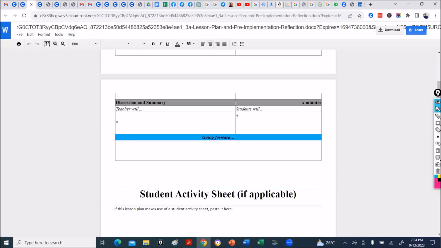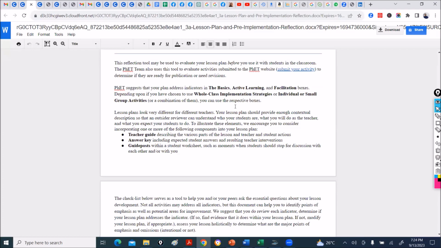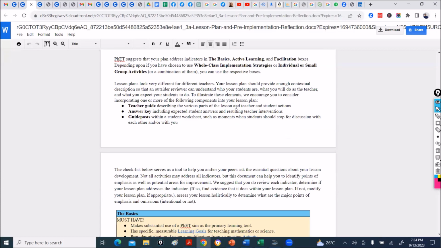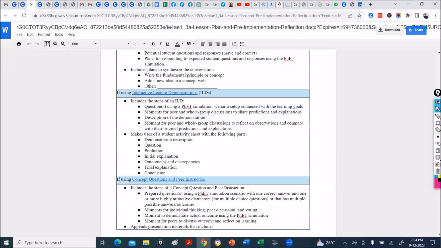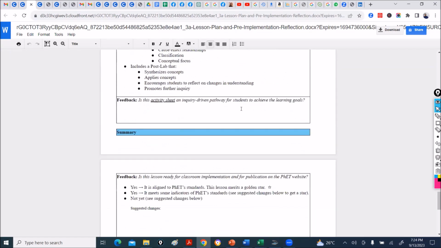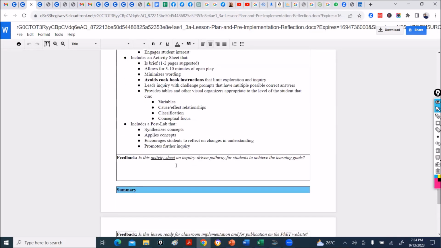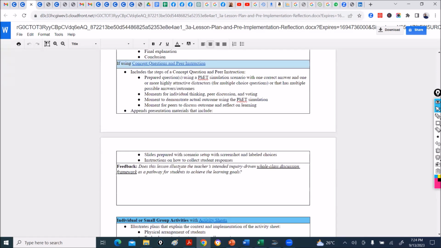So you have your lesson plan, which already has some materials from the activity design that you have done. So all you need to do is bring it in here, copy and paste everything and add what you are doing. Okay. So all this is just like a checklist for you. Have you done this? Have you done that?